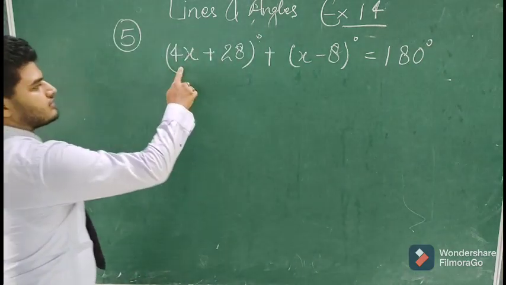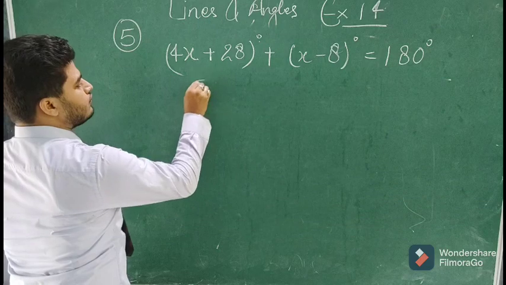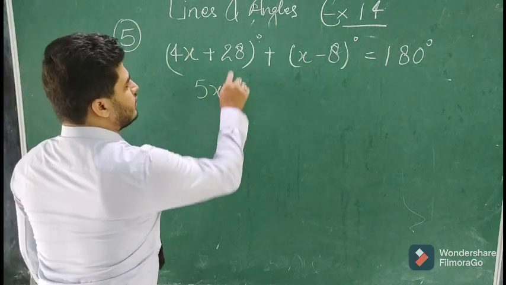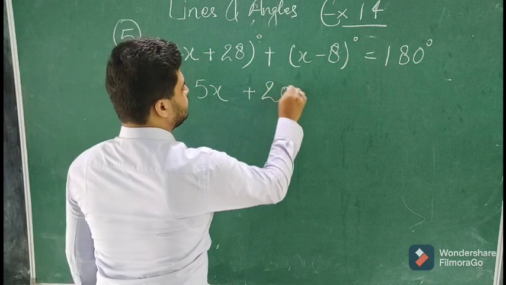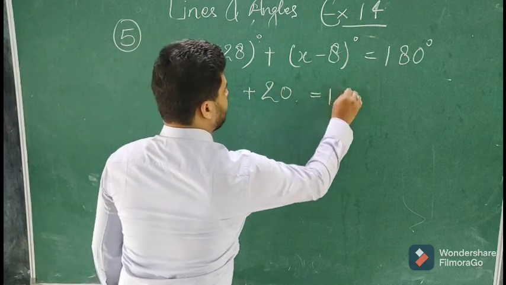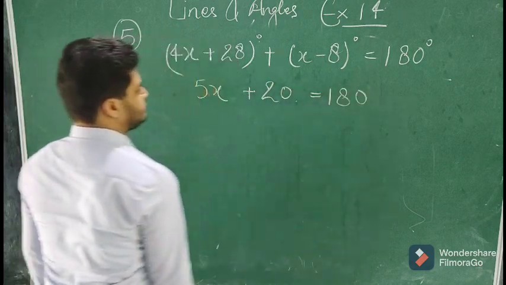So 4x plus x will give you 5x, 28 minus 8 will give you 20. So this is equal to 180.